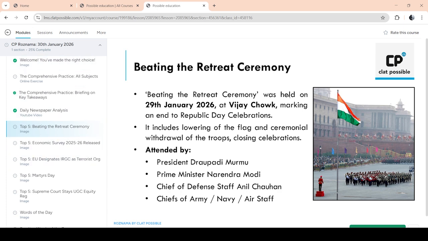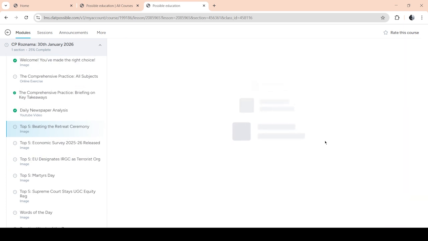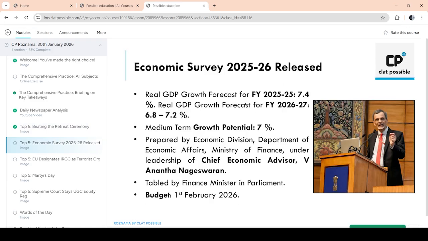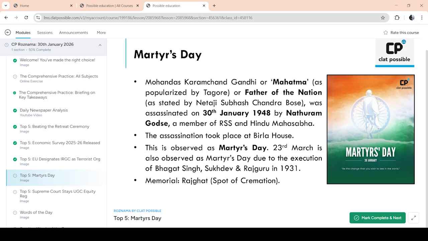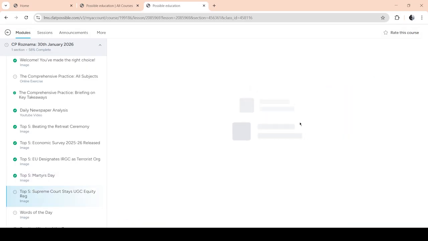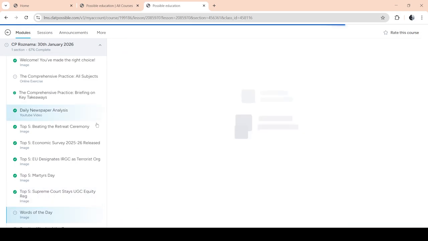Next, we have the top 5 section where you see the news of the day in brief. Just 5 pieces of news with all of the relevant details on the screen as you go. All of it is collated and fact checked from the newspapers and from official sources. So I hope that's given you a look.